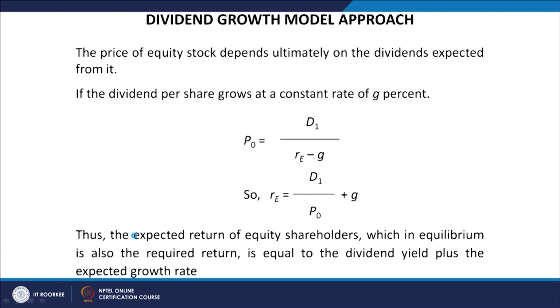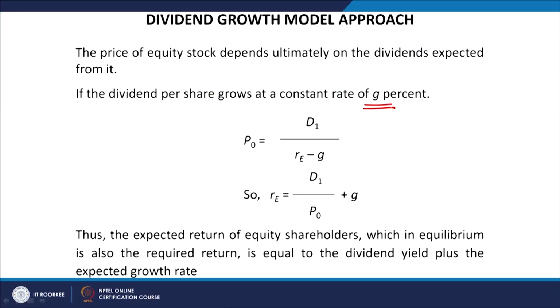The higher the dividend, the higher the price you are ready to pay; the lower the dividend, the lower the price you will pay for the stock of that company. And if the dividend per share grows at a constant rate of g%, this constant rate of growth is again a bone of contention.